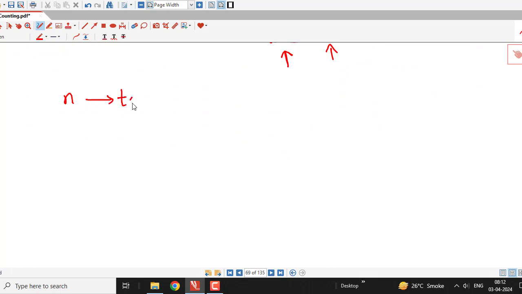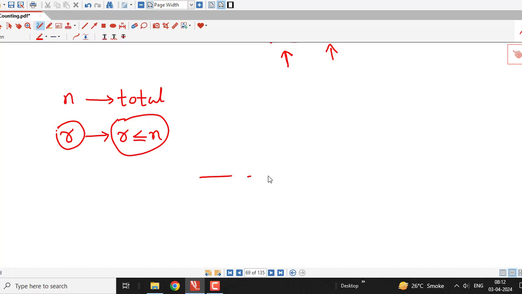Suppose we have a total of n objects and we want to consider the arrangement of r objects, where r is less than or equal to n. Then we have to arrange r objects, so I am considering 1, 2, 3, 4 and so on up to r positions.